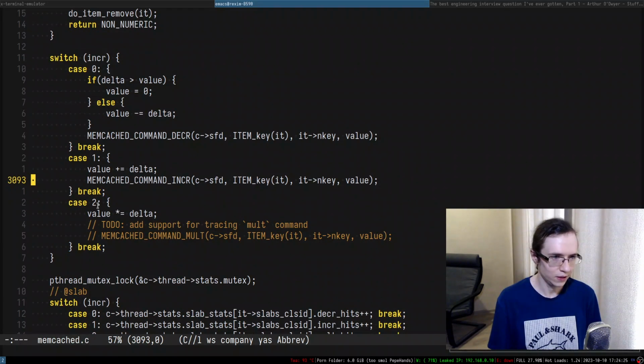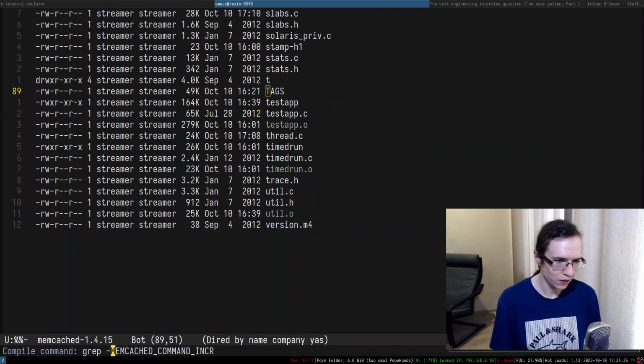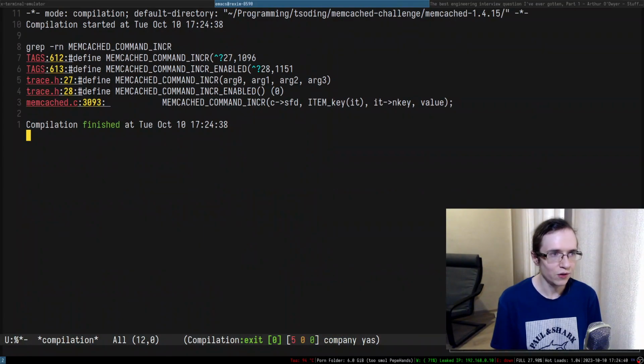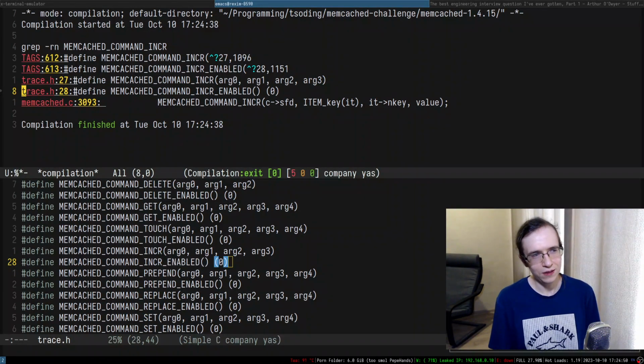Alrighty. So, okay, this is some sort of a tracing. What can we do in here? So let's actually try to find all of the places where we use this function. And there's not that many of them, honestly. There's not that many of them. So, yeah. If enabled, I really don't know, because if it had something to do with the build stuff, I would expect it to at least be used somewhere.